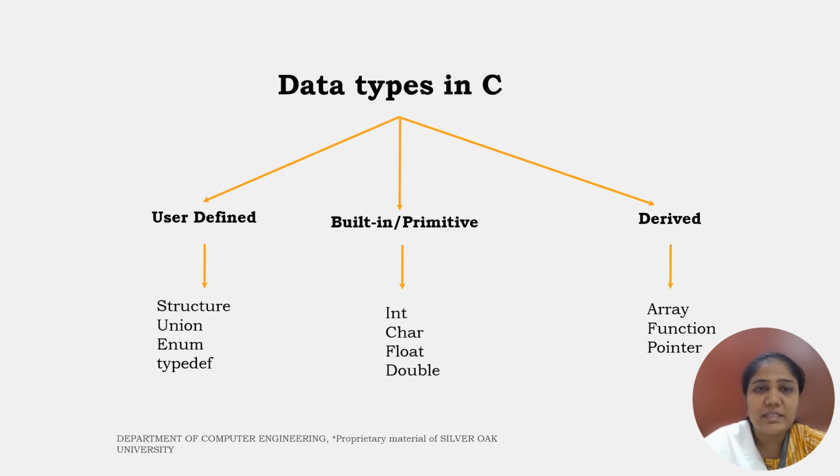These are the basic data types supported in C. Currently we are going to deal with the primitives and the derived. User defined types are also a way for us to make our own data type. So let us see them.